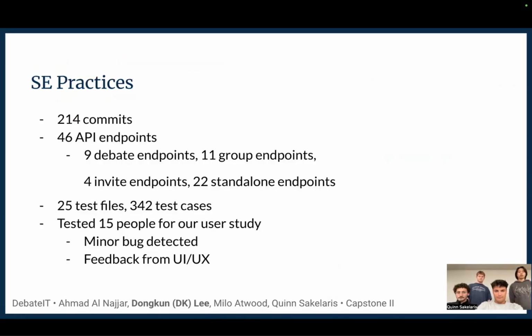And here's how we utilize our software skills. We committed 214 commits, and we use 46 API endpoints: 9 for debate endpoints, 11 for group endpoints, 4 for invite endpoints, and 22 for standalone endpoints, such as machine learning and authentication.